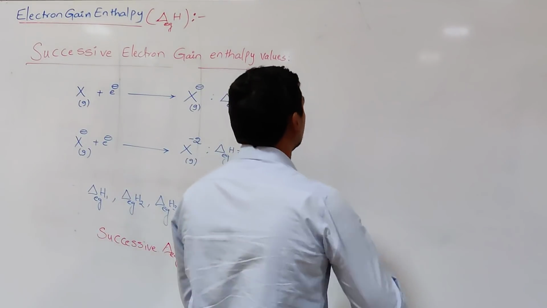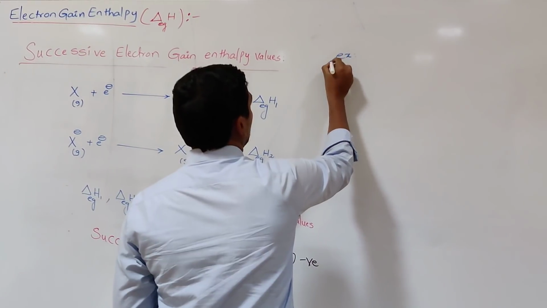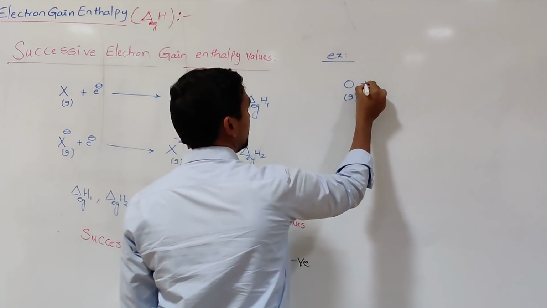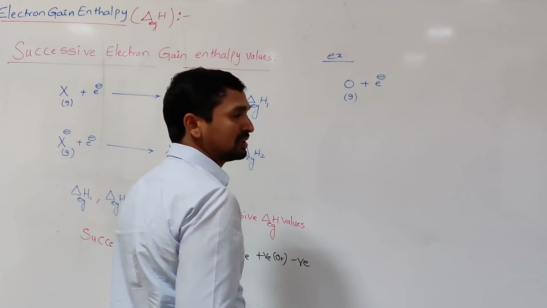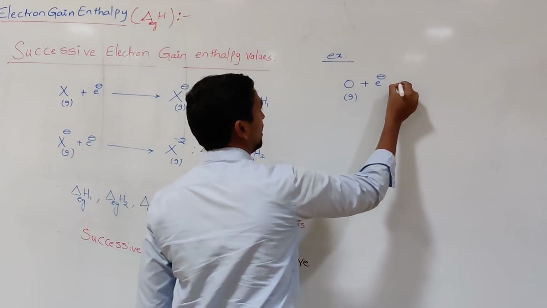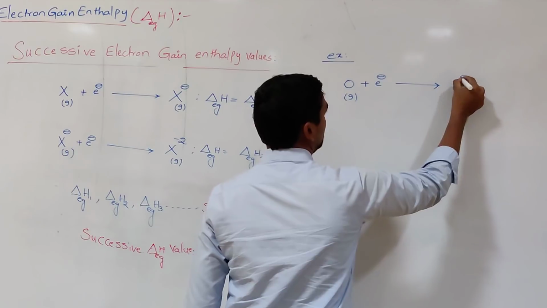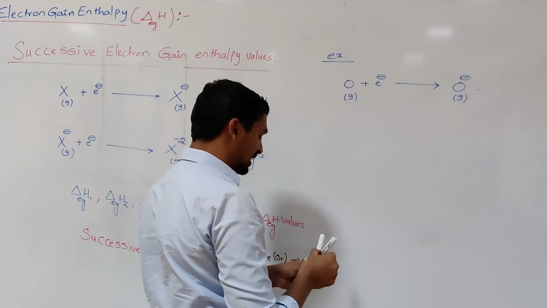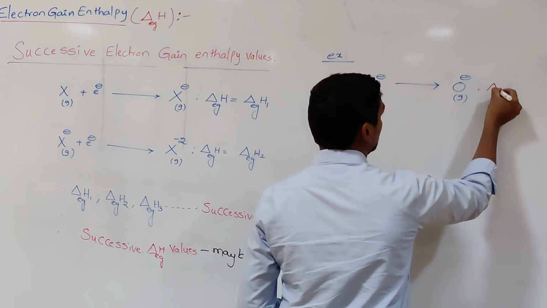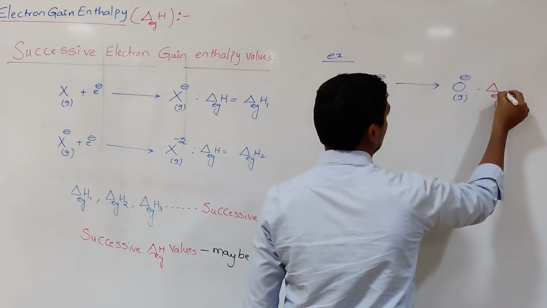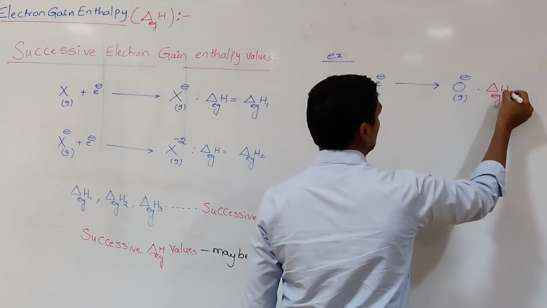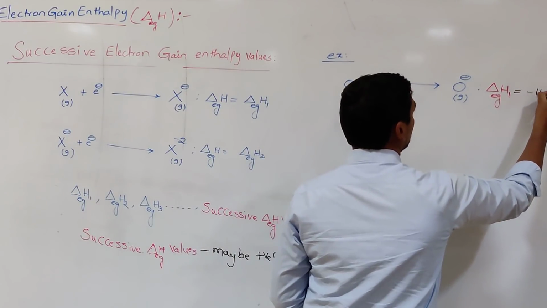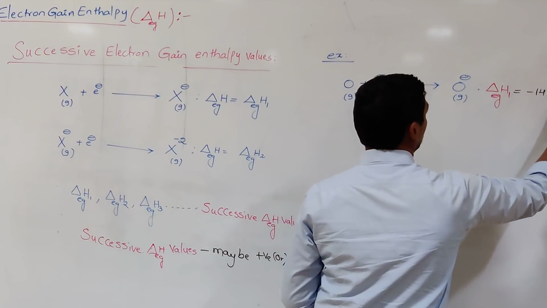For example, let us take oxygen. Oxygen in the gaseous state: addition of an electron to the isolated and neutral oxygen atom results in O minus (g). When we add the first electron, whatever the enthalpy change, that is called the first electron gain enthalpy value, represented with delta EgH1, which is equal to minus 141 kilojoule per mole.